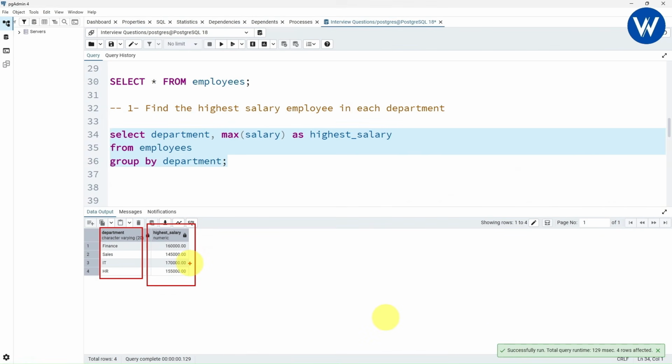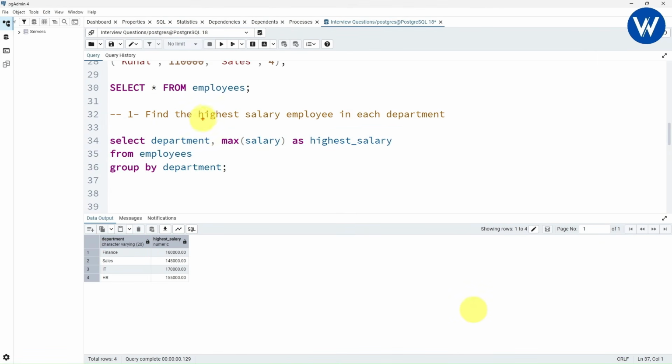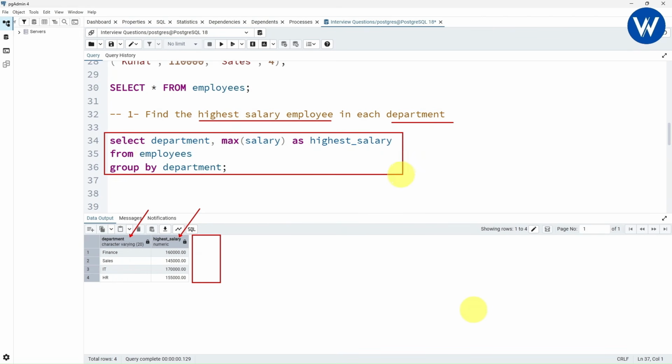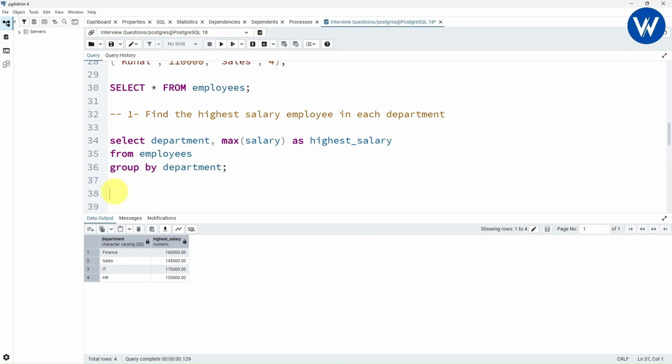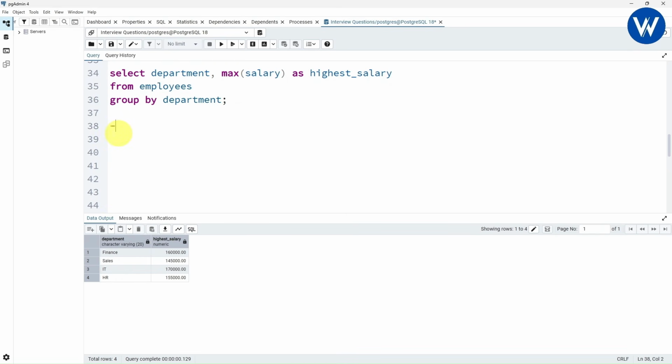But my question was not this, our question was we need to find the highest salary employee in each department, right? Inside the output we can see only the department column and the highest salary column. We need to find the employee column also. Now what we gonna do is, this is not the proper way of writing the query, so we will write one new query. So look here guys carefully. Here I will give one comment, best query.